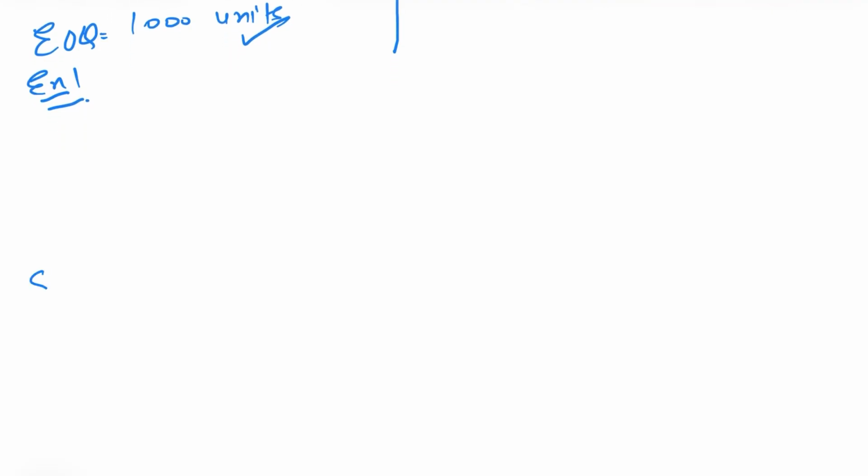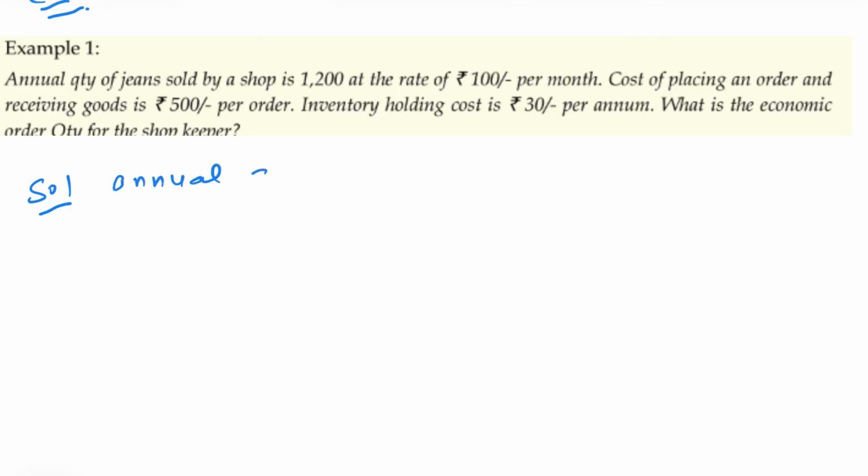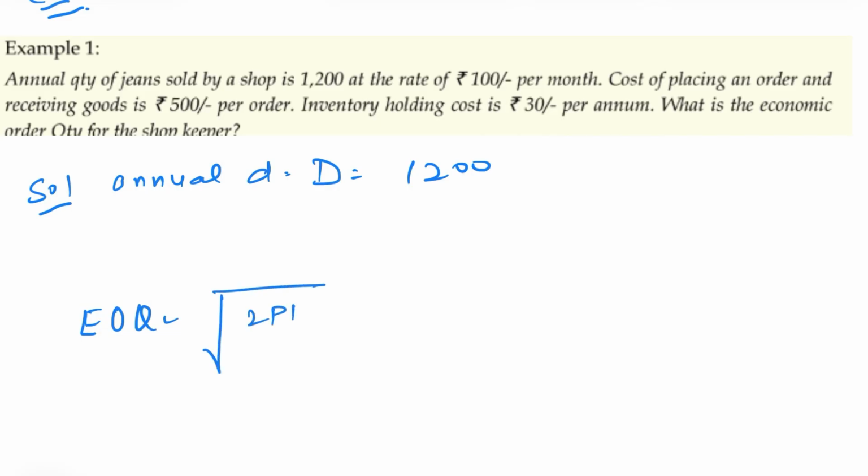As per this example, you can see what it says. Annual quantity demanded is 1,200, which means D is given to you: 1,200 units. It says at the rate of 100 per month. I don't have to do anything with this because it is not part of my formula. In my formula, I just need to see three things. What is my formula? 2PD upon C. D is here. Now let's find P, the cost of placing an order. It is given in the next line: cost of placing an order and receiving goods is rupees 500 per order.